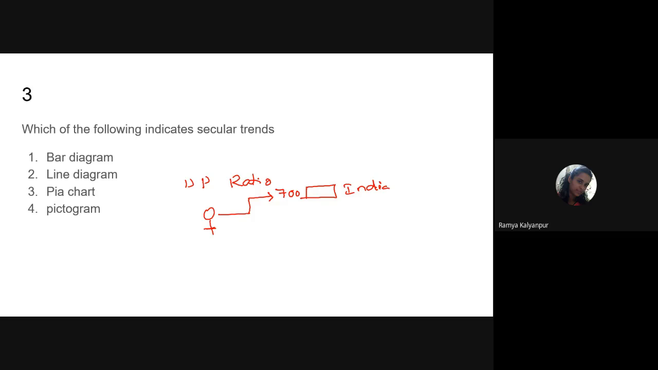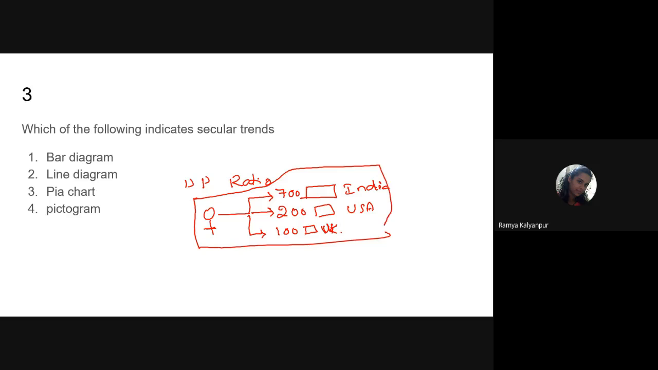This is India. Now in the United States, for every 200 patients one doctor is there. Now the same in the UK, for every 100 patients one doctor is there. So this is the UK scenario. Now what do we call this? Pictogram. So through pictures you are providing your qualitative information.